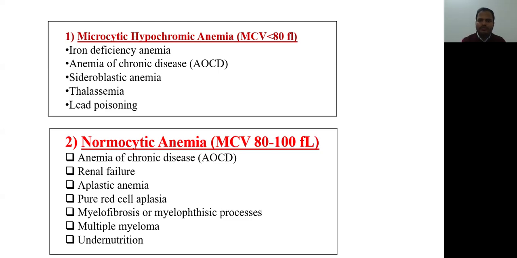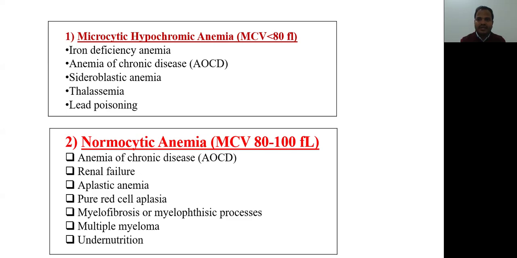Then the second one is normocytic anemia. There is normal size of red blood cells. Red blood cells have normal size and normal pigment, and if we see the MCV, it will be between 80 to 100 femtoliter. Means a normal level of MCV. Still, that patient will have hemoglobin less than 12.